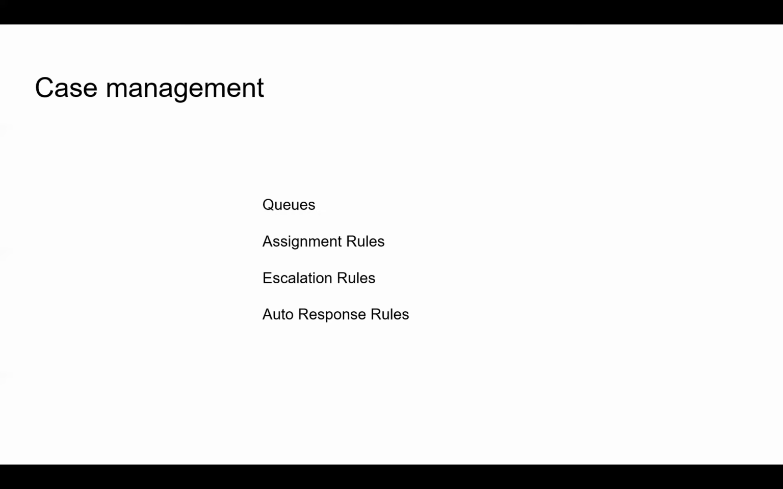So if the case is related to a technical issue, it should be automatically routed to the technical person. If the case is related to the financial team, it should be automatically routed to the financial team. That's why we have queues. We can create queues and assign users to the queue. From the assignment rule, if the conditions are satisfied, those cases will be automatically routed to the correct queue.